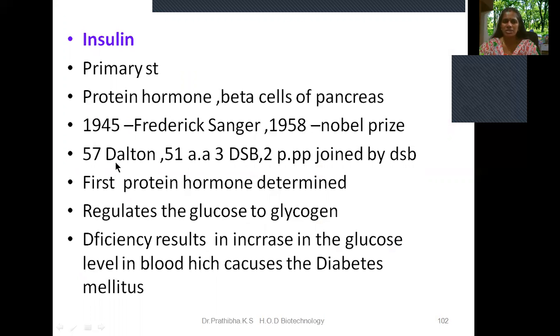This insulin molecule, of 5.7 kDa, has 51 amino acids and 3 disulfide bonds, which maintain the native configuration of insulin, with 2 polypeptide chains joined by disulfide bonds. It was the first protein hormone to be determined. Insulin regulates the conversion of glucose to glycogen, and its deficiency results in an increase in the glucose level in blood, which causes diabetes mellitus.